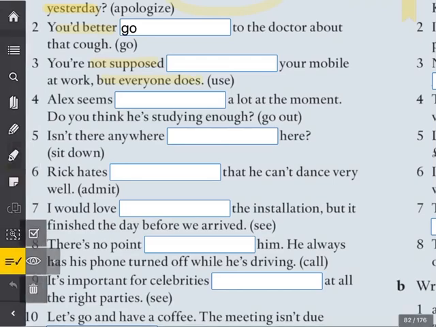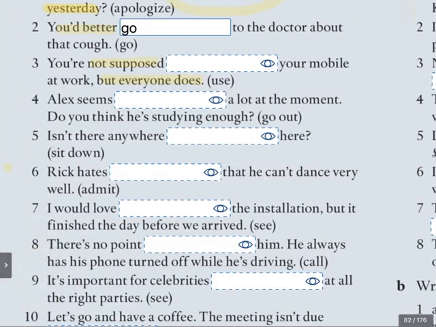Or at least some reference to the usual habitual situation. So you're not supposed to use your mobile at work, but everybody does. And remember, this is really the reason why we use be supposed to. So this is kind of like the rule, but nobody pays attention to the rule. You're not supposed to talk in the library, but people do. You're not supposed to park there, but people do.